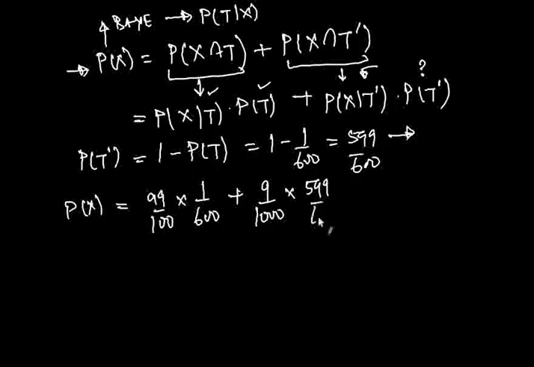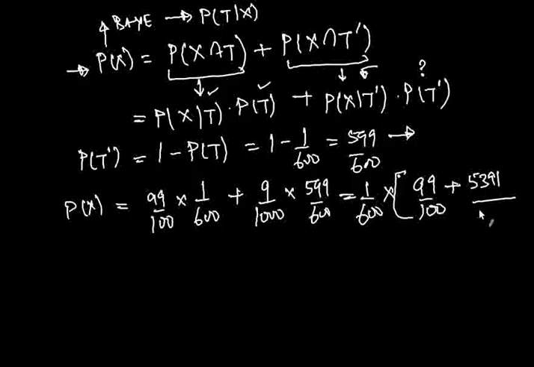That's 599 by 600. So I can simplify this. I'll just take 1 by 600 out, and what I'm left with on the inside is 99 by 100 plus 599 times 9. So 599 times 9 is 5391